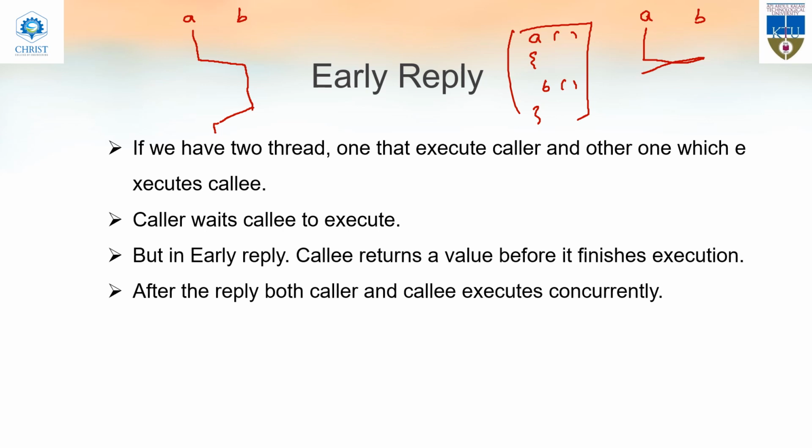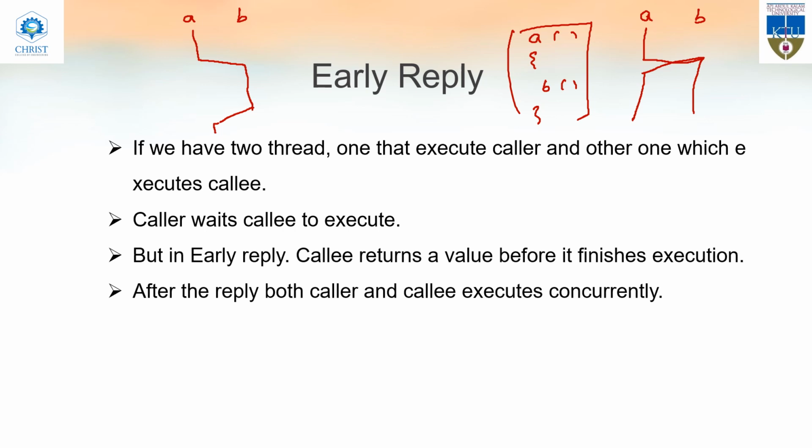This value is returned before B gets executed, that is, before finishing the execution of B, a value is returned. After that, A gets executed, and concurrently B also will get executed. I hope it is clear.